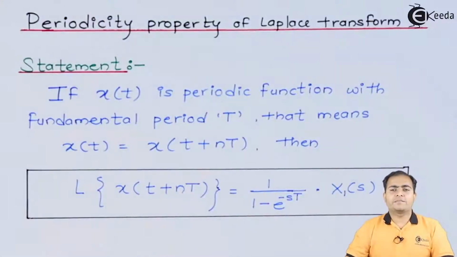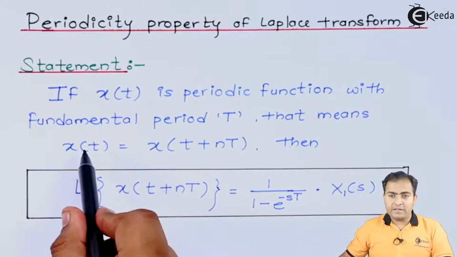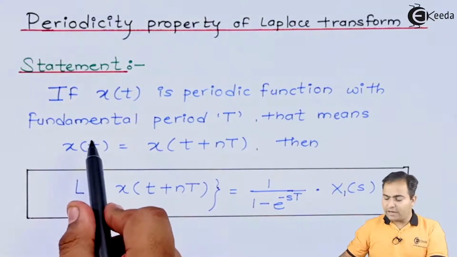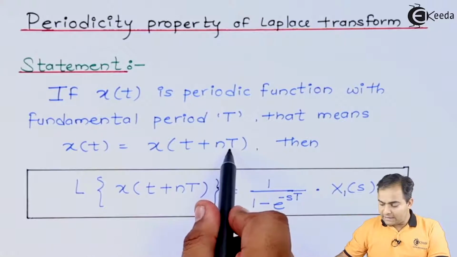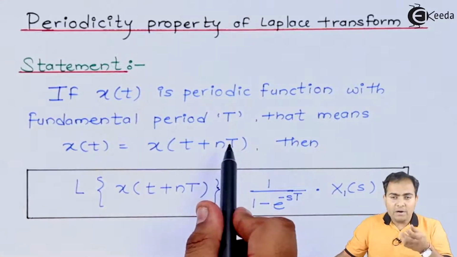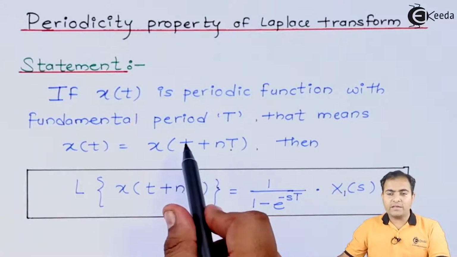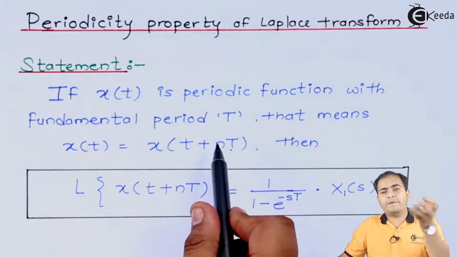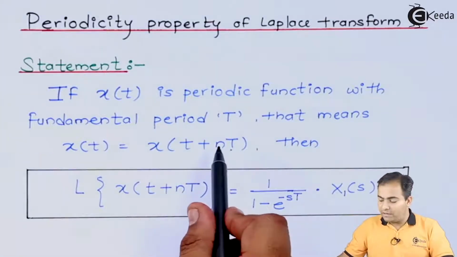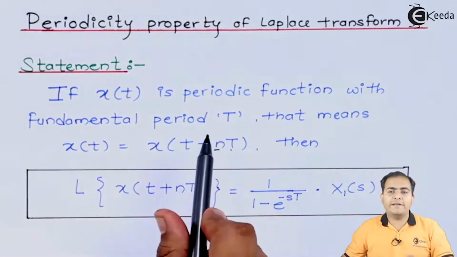First of all, the statement of the periodicity property is: if x of t is a periodic signal, then you can write x of t as x of t plus nT. This T stands for the period which is added to x of t, so that after this interval the function will repeat itself again and again till n times, or you can take this n value as infinity also.